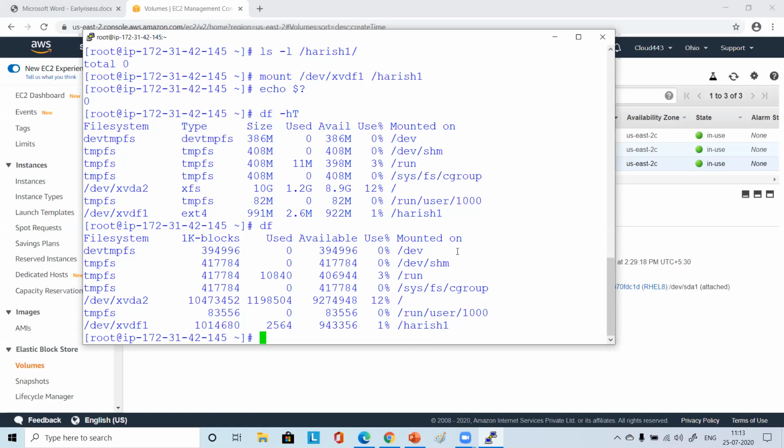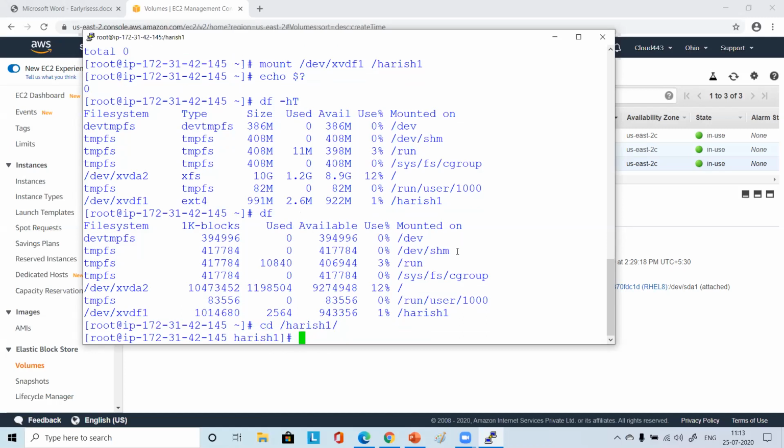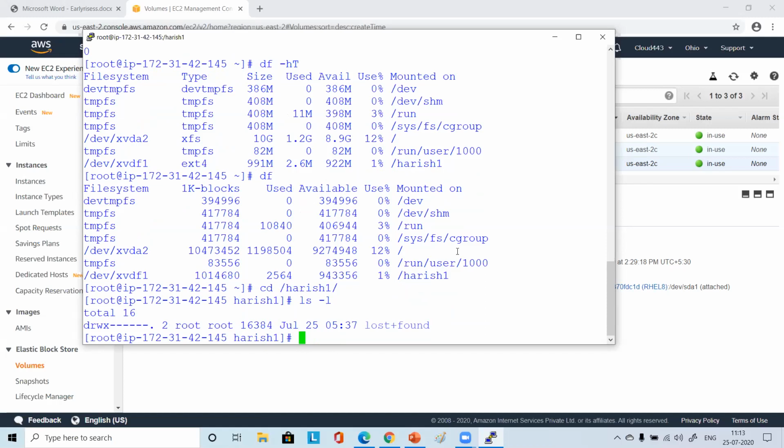Now go to that directory. Type cd /, put a small u r, and then say tab, and it will go to that. Everyone here? Now just do ls -l. Some lost+found has come.